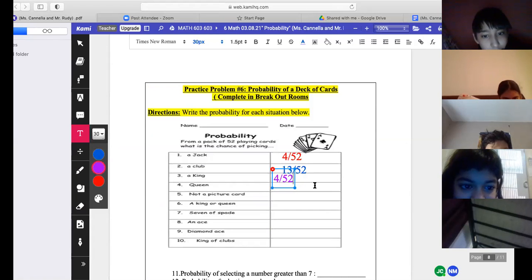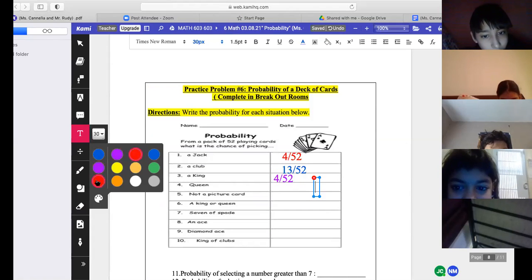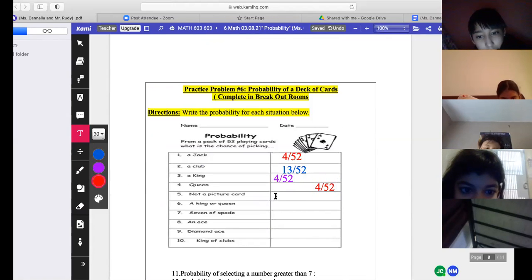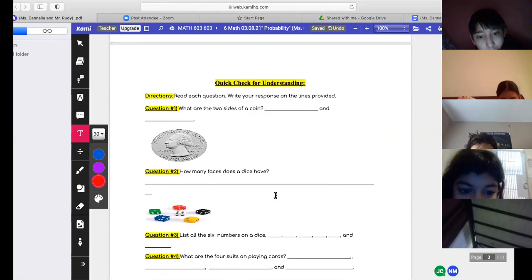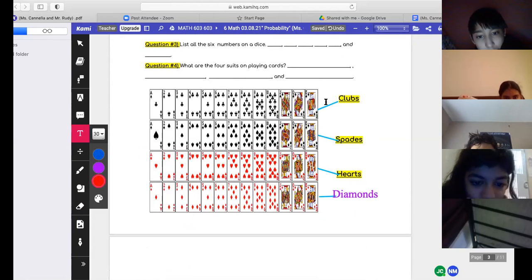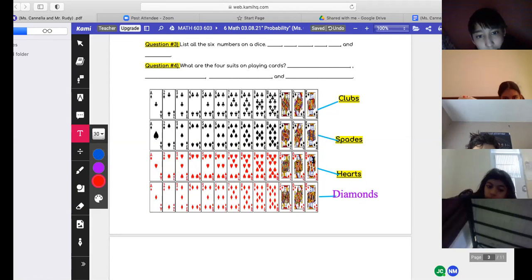How many queens are there? 4 out of 52. Because those are face cards, right? How many are not a picture card? Well, picture cards, let's look at the visual. This is a better one. Picture cards are jack, queen, king, jack, queen, king, jack, queen, king, jack, queen, king. So how many are picture cards?